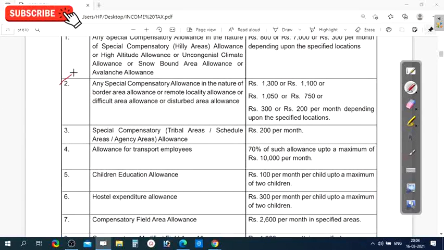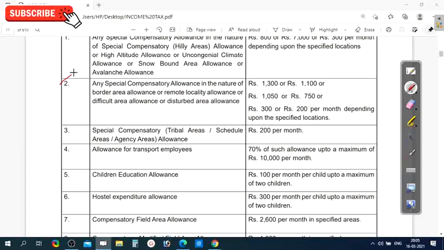Second one, any special compensatory allowance in the nature of border area allowance, given to employees who are working in the borders, and remote locality allowance, difficult area allowance, and disturbed area allowance.